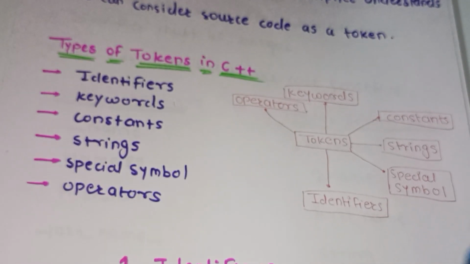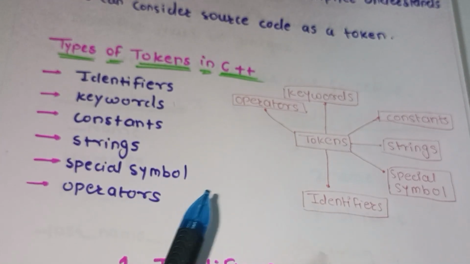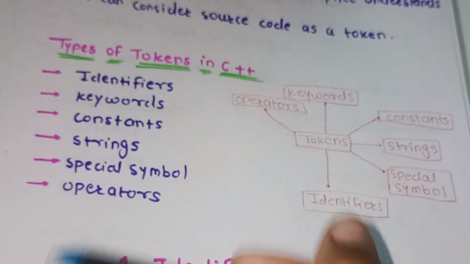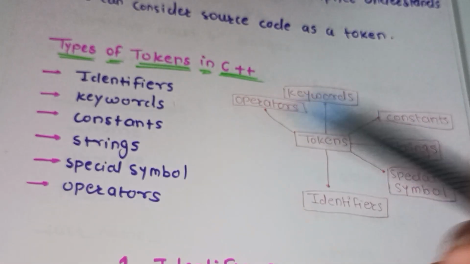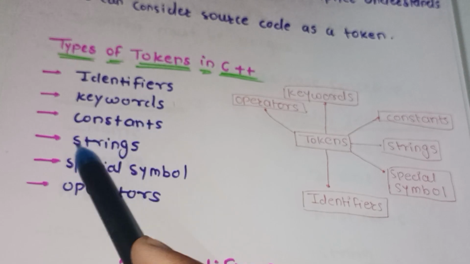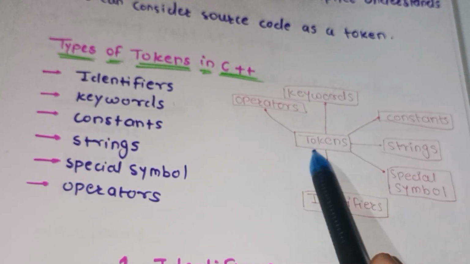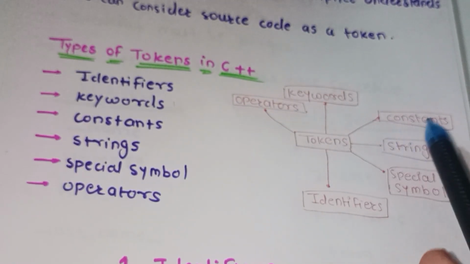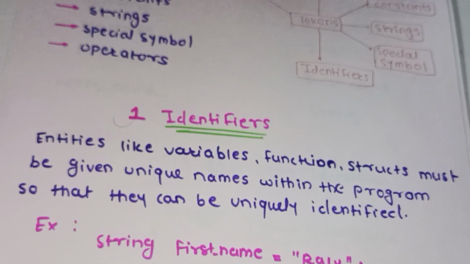After that, let's move toward the types of tokens. We have several types of tokens, each of which serves a specific purpose in the syntax and semantics of C++. Below are the main types: identifiers, keywords, constants, strings, special symbols, and operators.